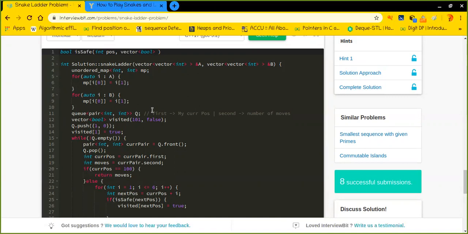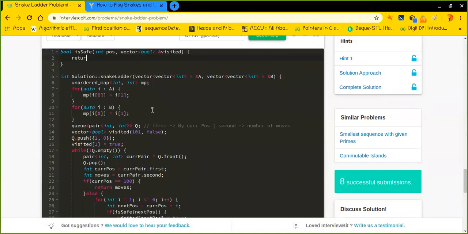This is an unvisited position. So visited, and I would return true if the current position is less than or equal to 100, and if this is not yet visited, right?